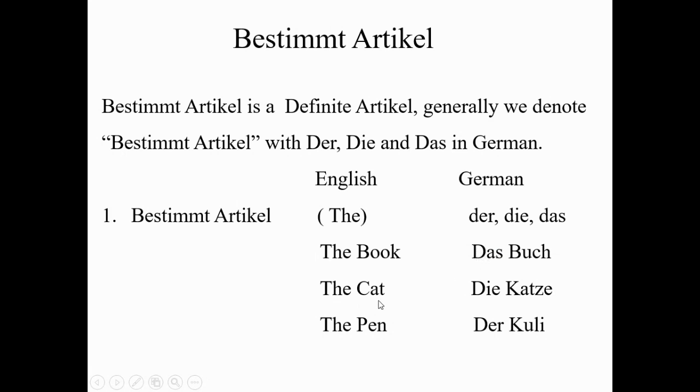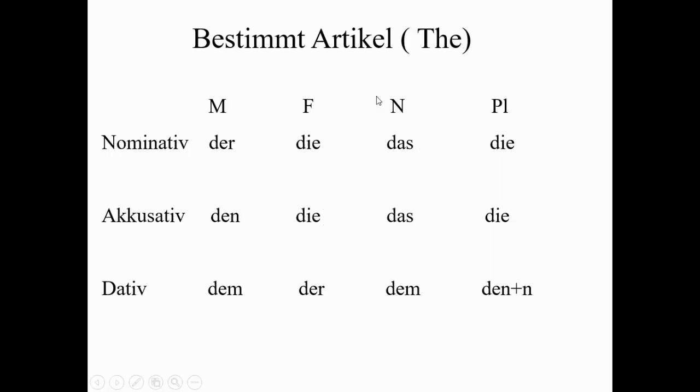Next is "the cat." The gender of cat in German is feminine, so we write die Katze. Next is "the pen." Pen is masculine in German, so we denote it by der: der Pulli.